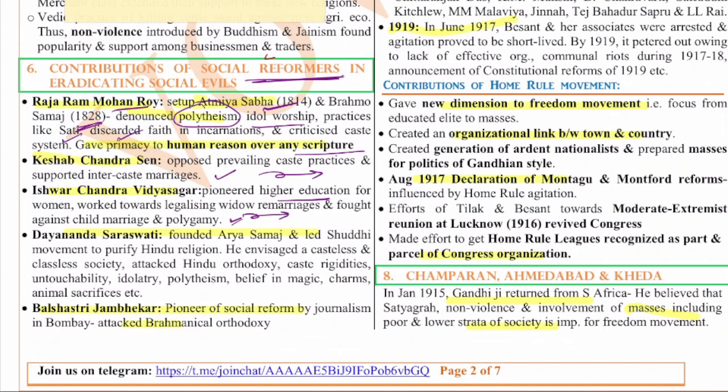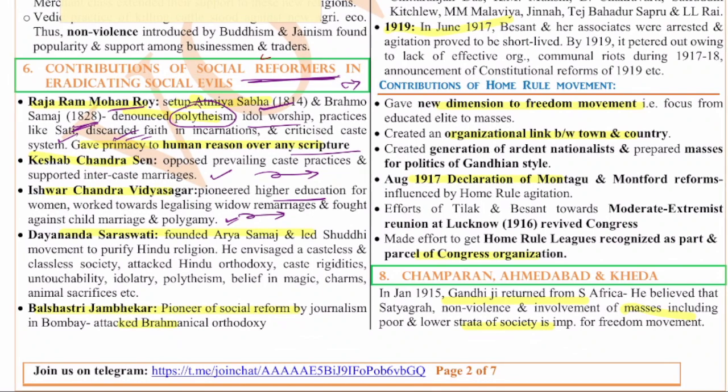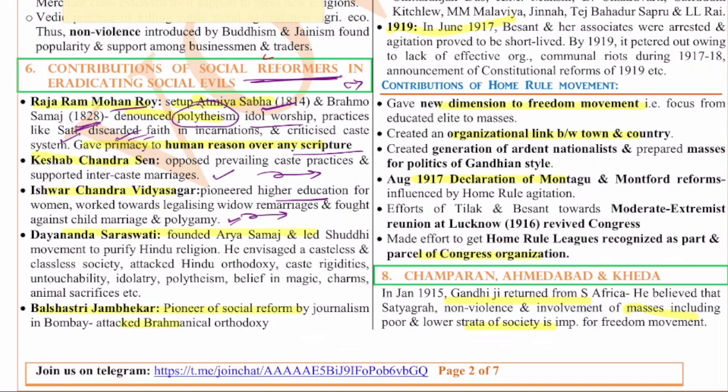Raja Ram Mohan Roy also worked towards the banning of sati, and it was under William Bentinck, through Regulation 17, that sati was banned, and widow remarriage was legalized at the instance of Ishwar Chandra Vidyasagar. Next you have Dayanand Saraswati.